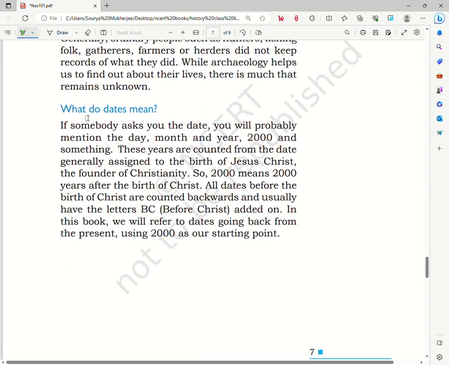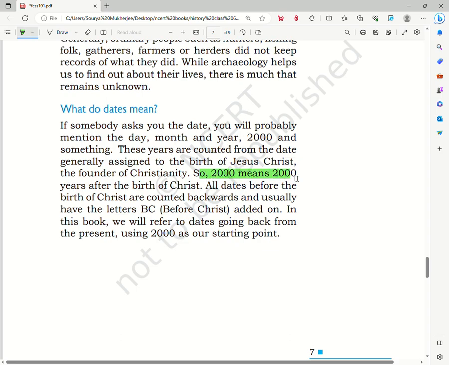Now the next part is, what do dates mean? If somebody asks you about a date, you will probably mention the day, the month, and the year, 2000 and something. And these years are counted from the date generally assigned to the birth of Jesus Christ, the founder of Christianity. So 2000 means 2000 years after the birth of Christ.